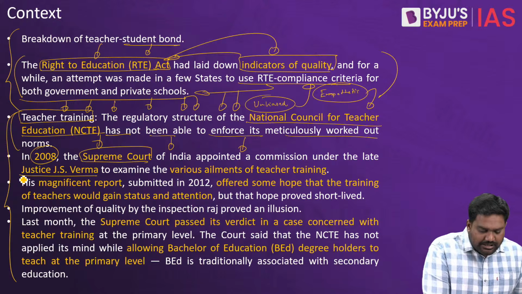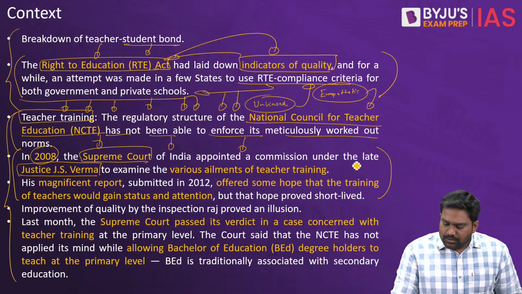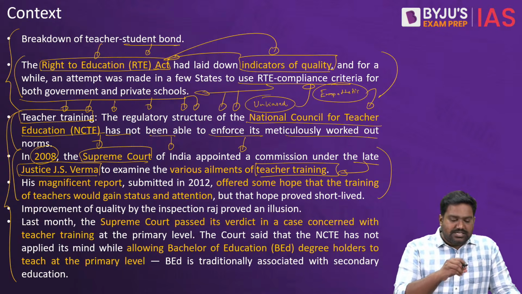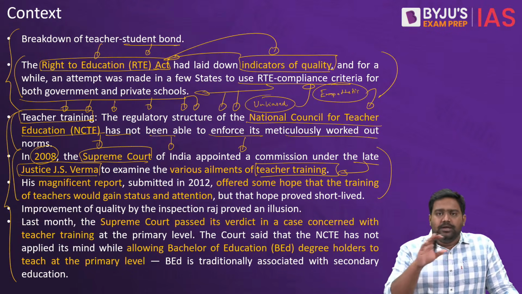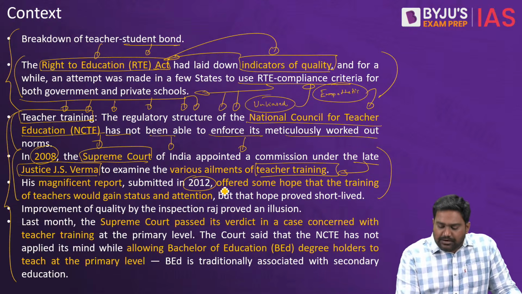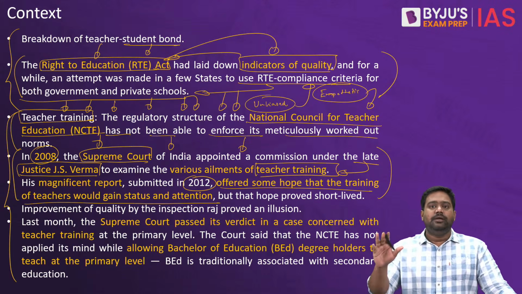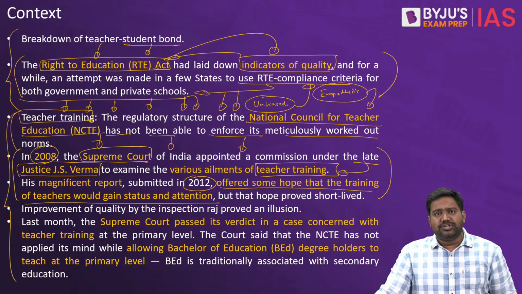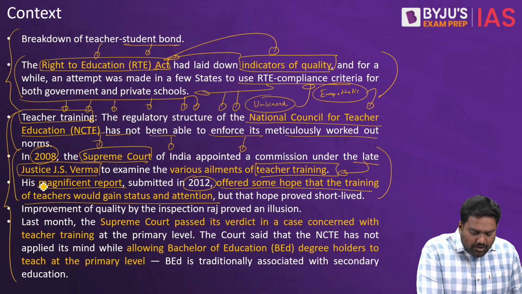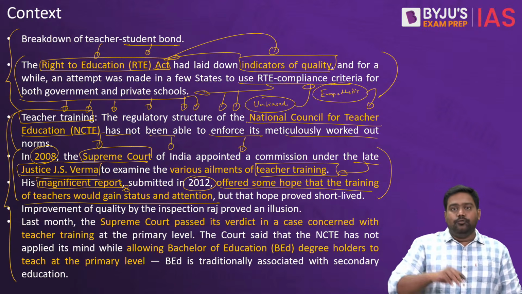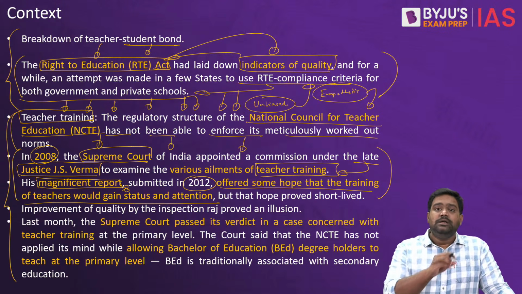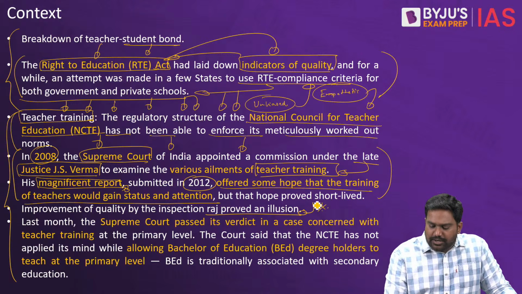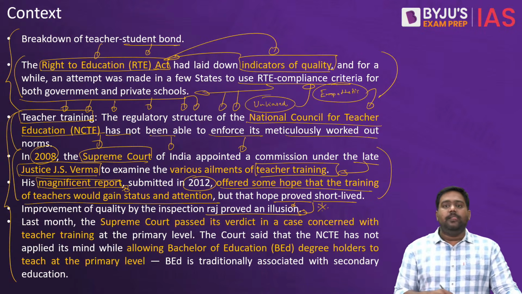It had established a commission under Justice J.S. Verma to examine the issue of teacher training in the country. And the Justice J.S. Verma committee submitted a wonderful report in 2012, but unfortunately the recommendations have largely not been implemented. The government has not accepted most of the recommendations. They have been lying around, even though very good recommendations were provided by the committee to focus on teacher training and teacher professionalism. Most of these suggestions remain dormant, they have not been incorporated into teacher training and teacher education.